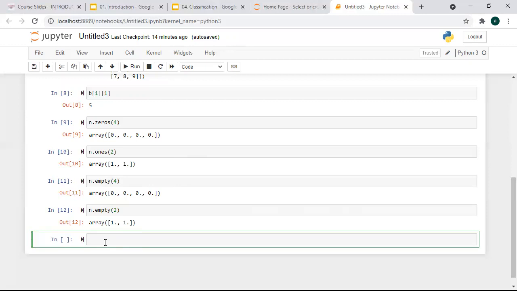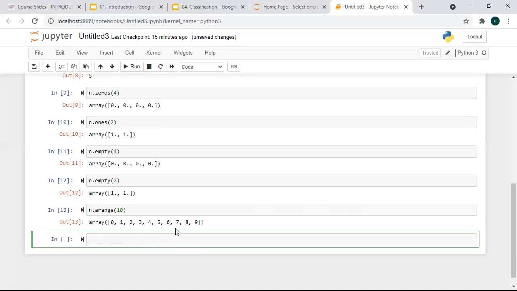Suppose you want to create an element in the range, how are you going to create it? Suppose I say that you create an array less than 10. How are you going to create it? It is a little bit the same: np.arange function you're going to use, and here you pass 10, and you run it.